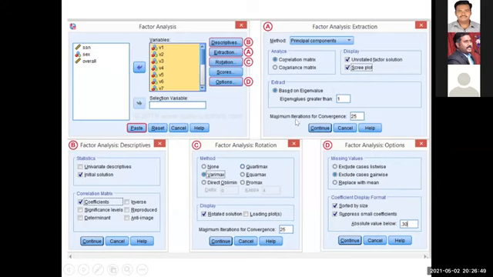Okay, and here, maximum iterations for convergence. Now you can choose here. I told you, right, sir, how many factors I want to divide my variables into. For example, 20 variables I want to divide into 5 factors. You set 5 here, right? You can set 5 here. No, sir, I need only 4 factors. You can set 4 factors. Otherwise, no need, sir. I'm not going to set any maximum iteration. Let SPSS do the factor analysis and give us the output. Let's see the output. From that output, I can choose how many components, how many factors it gives. If I'm not going to set any, it means it is your choice. If you want, you can set. If you don't want, leave it. Okay.